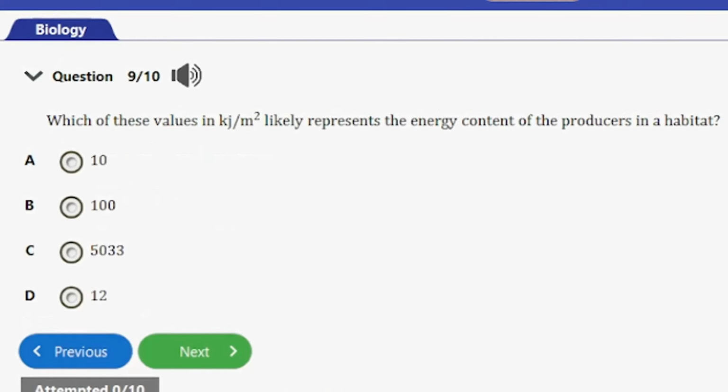So let's consider the next question. Question number 9 here. It says, which of these values in kilojoules per meter square likely represents the energy content of the producers in a habitat? We have A, 10, B, 100, C, 5033, D, 12. So guys, looking at these, the energy content of the producers in a habitat will be the 5033 because they have the highest energy content in the ecosystem.